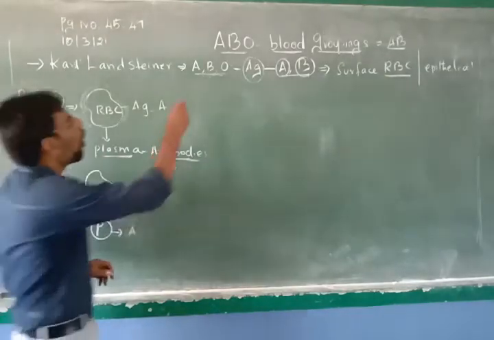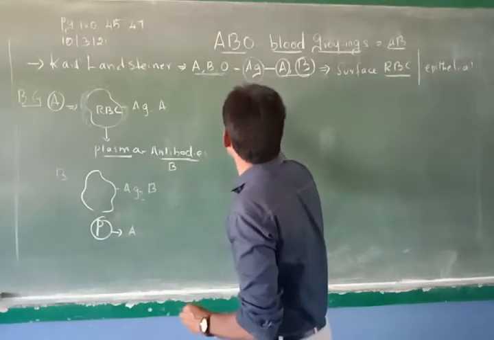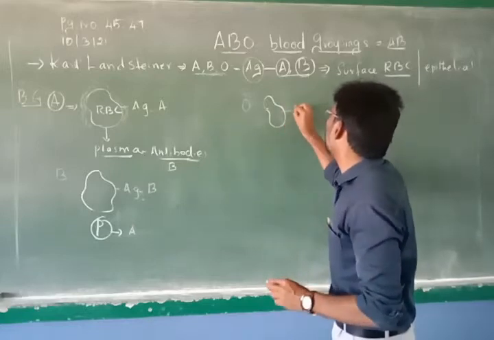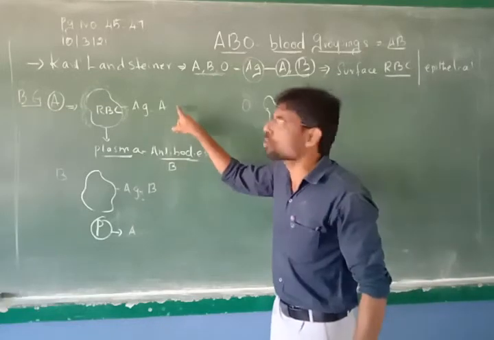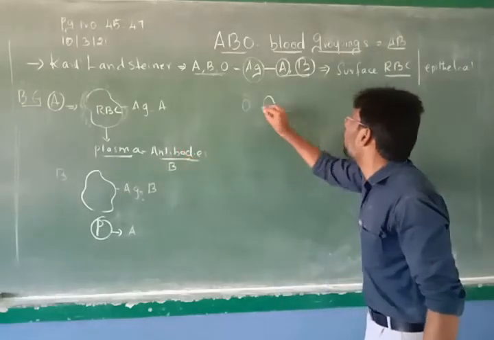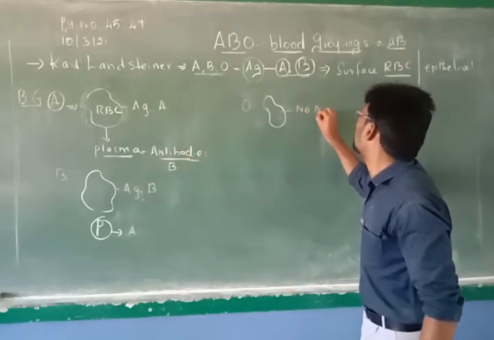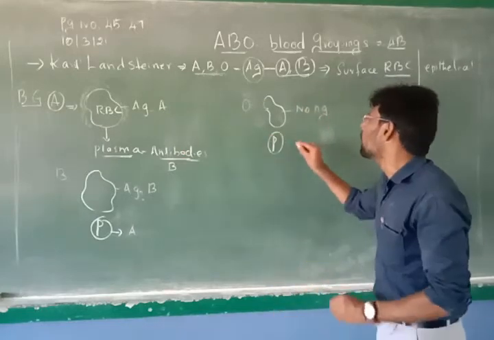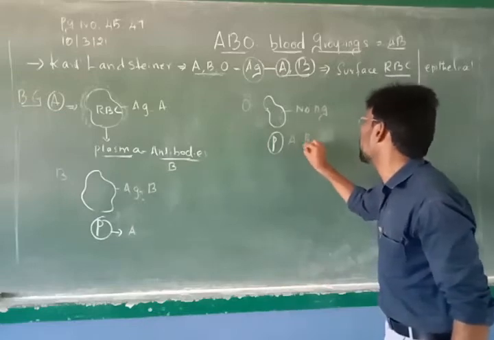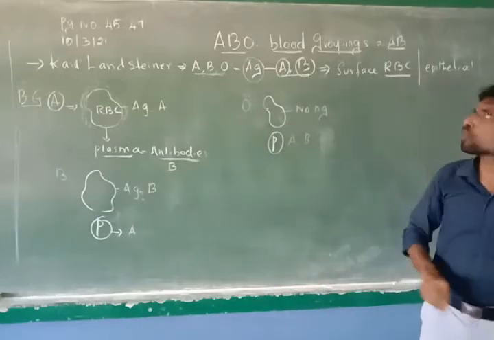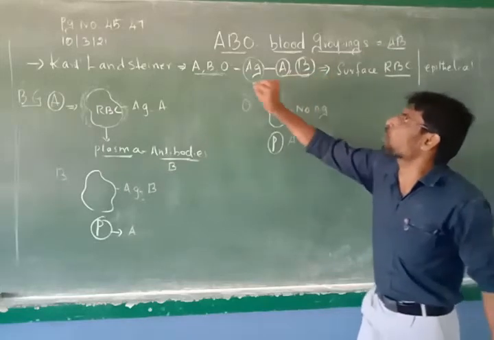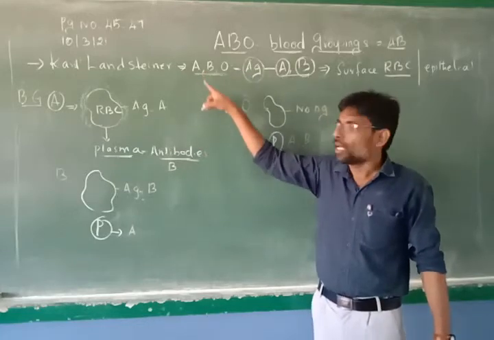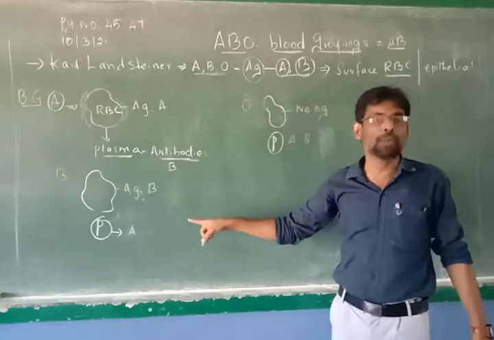Understand? Then O: the person who has O blood group, the same in RBC, he doesn't have any, because only two antigens we studied. One is called A, another one is called B. That means in O blood group, there is no antigen at all. But still he will have antibodies in the plasma, that is, A and B antibodies will be there. There is no antigen, that is why it is called O blood group. There is antigen called A, so it is called A blood group. Antigen called B is present, so blood group is B.